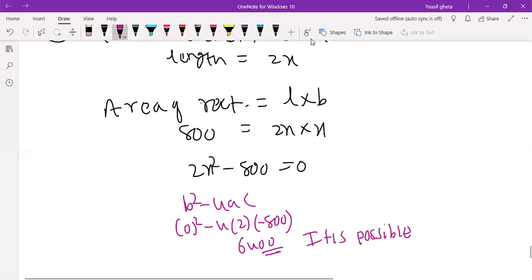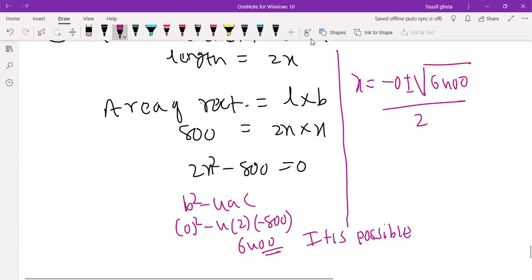Now we should find out the roots also. So x is equal to minus b, b is 0, plus or minus root of b square minus 4ac, which is 6400, whole divided by 2 into a. A is 2. So x is equal to plus or minus root of 6400, which is a perfect square, so plus or minus 80 divided by 4.